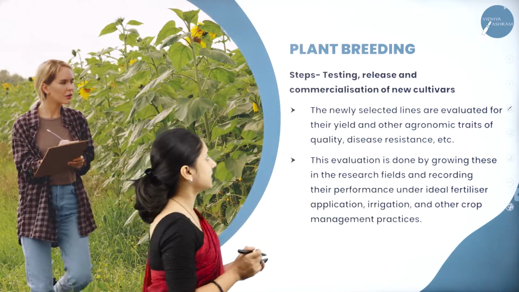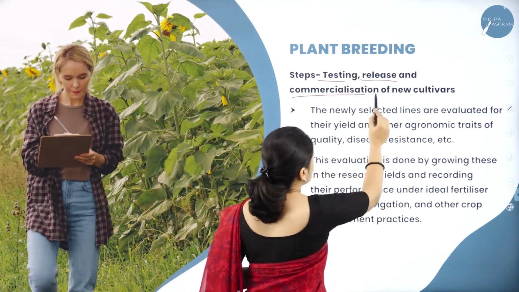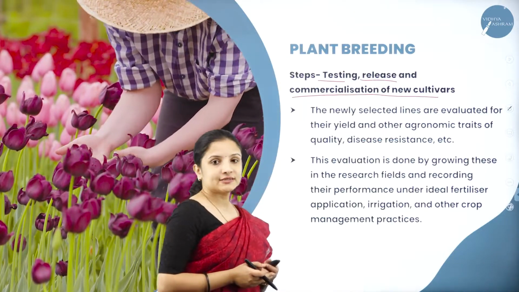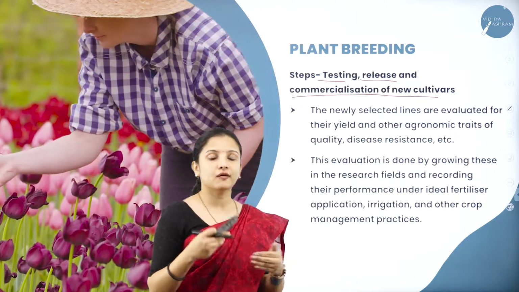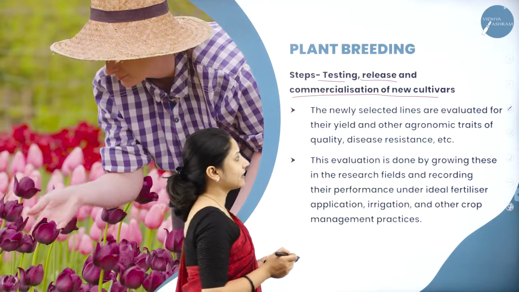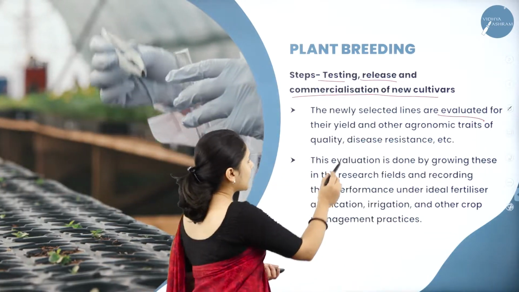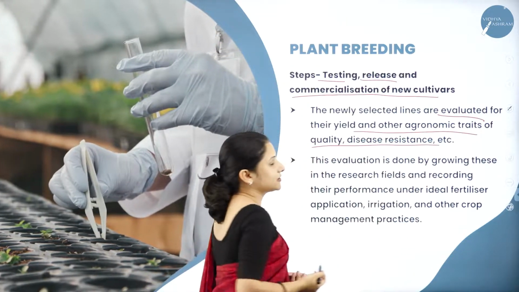It has to be tested. Then after testing, it has to be released and commercialized as new cultivars. Here, the newly selected lines, that is, after several generations of self-pollination, the pure lines will be evaluated for their yield and also other agronomic traits, quality, disease resistance, etc.